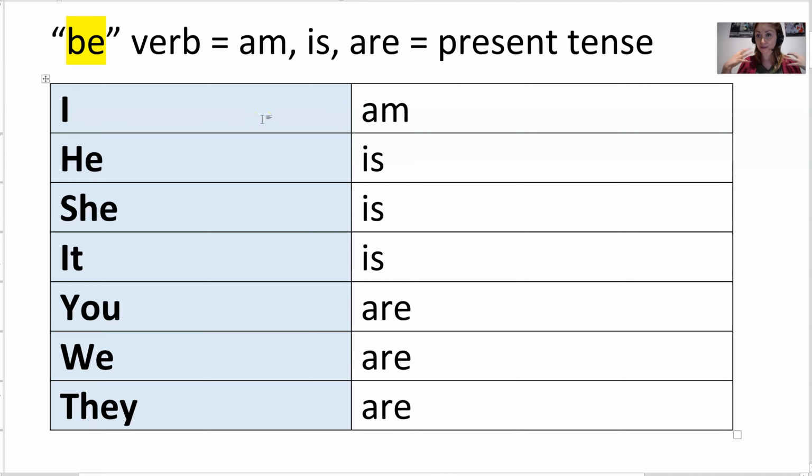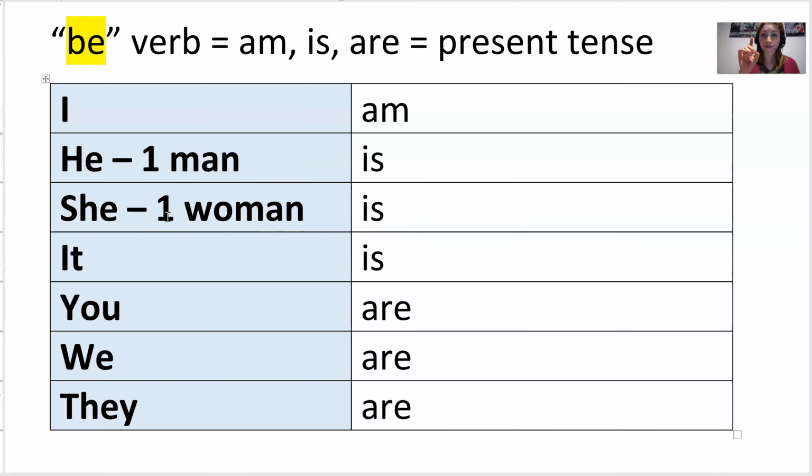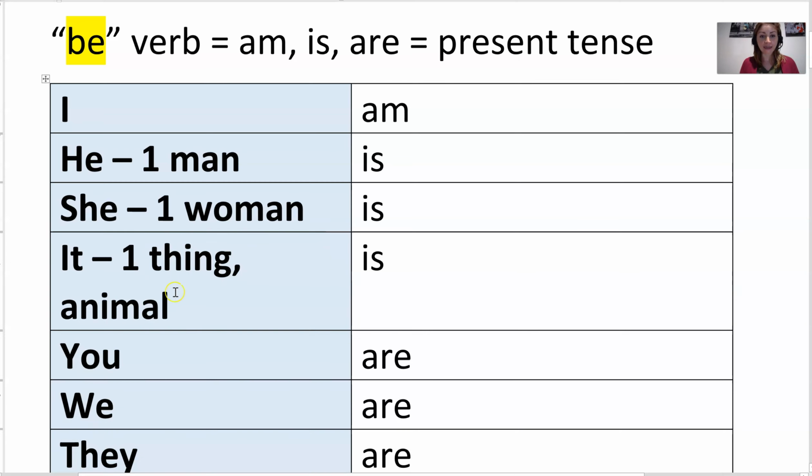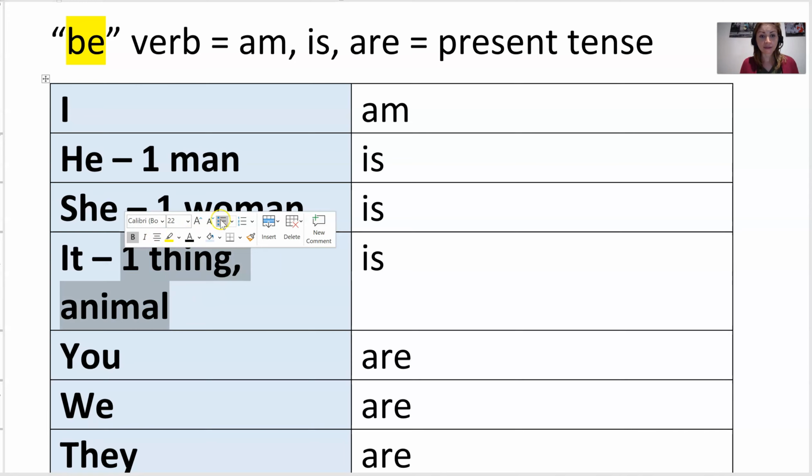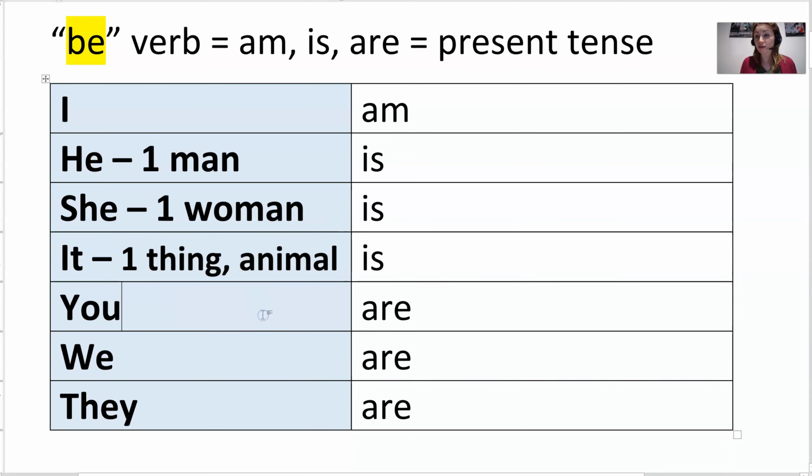When I talk about I, I'm talking about myself. For he, it's the same as one man, only one. She is the same as one woman. And it is the same as one thing or one animal. An animal can be maybe a dog, a cat, anybody. You is a little tricky. You can be one or more people.